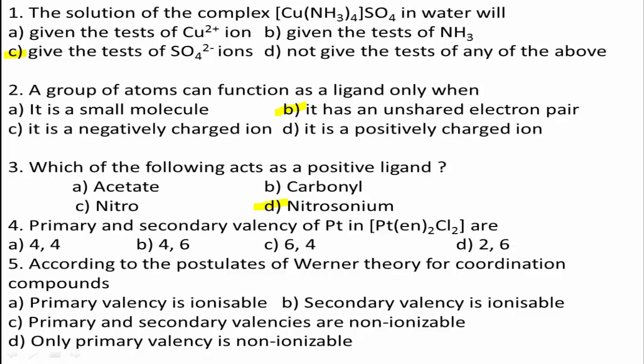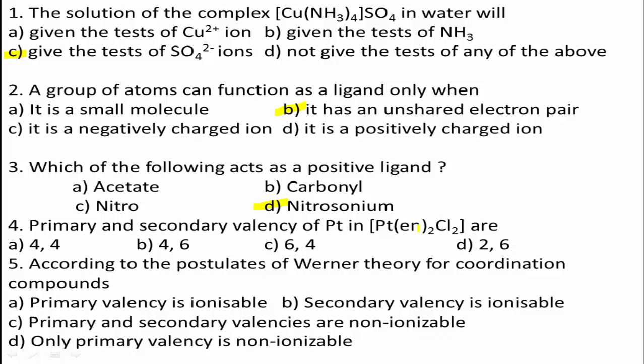Primary and secondary valency of platinum in [Pt(en)2Cl2]. The IUPAC name of this given complex is dichloridobis(ethane-1,2-diamine)platinum(IV).